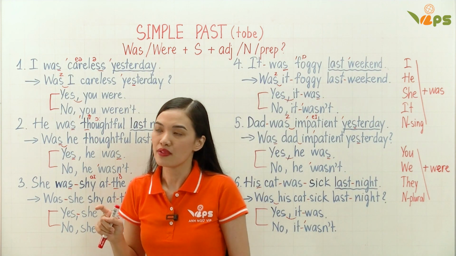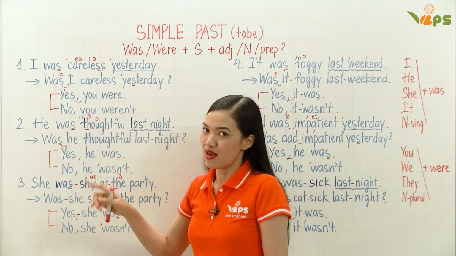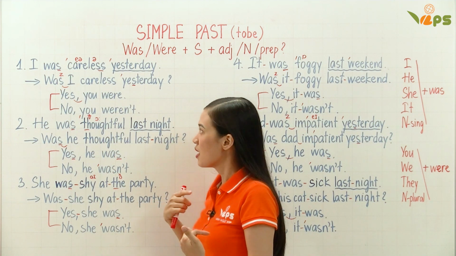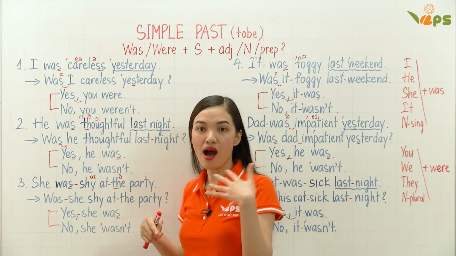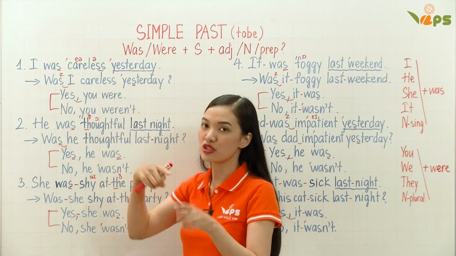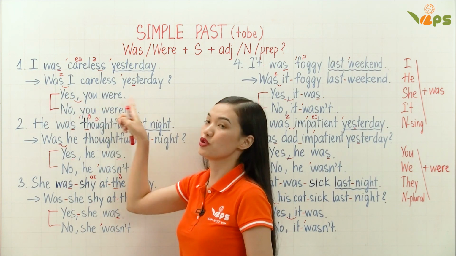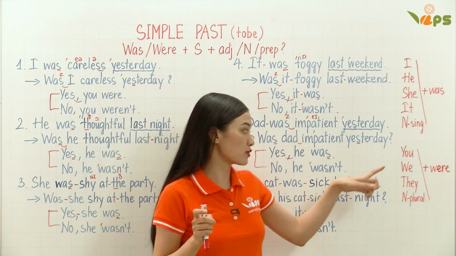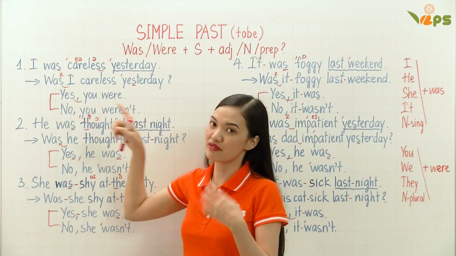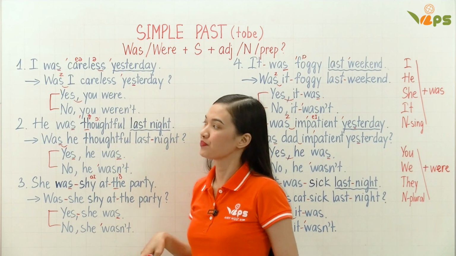But remember that you cannot answer yes, I was, or no, I wasn't. Because I and you, we have to change these ones. If you ask I, then I have to answer you. Remember, I and you, we change for each other in the question and in the answer form. So, yes, you were. You, we have to use with were. We cannot say, yes, you was. We have to answer, yes, you were, or no, you weren't.